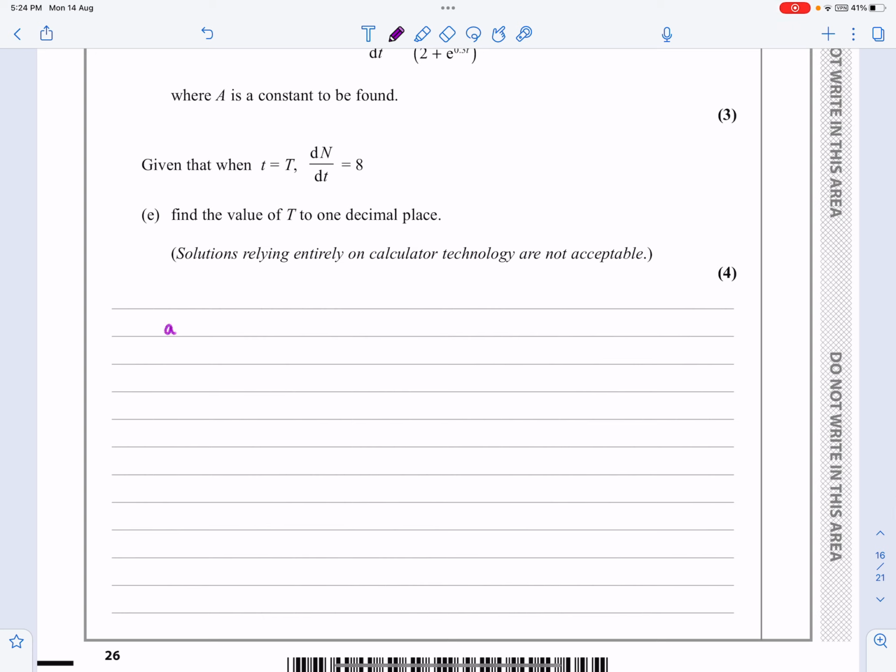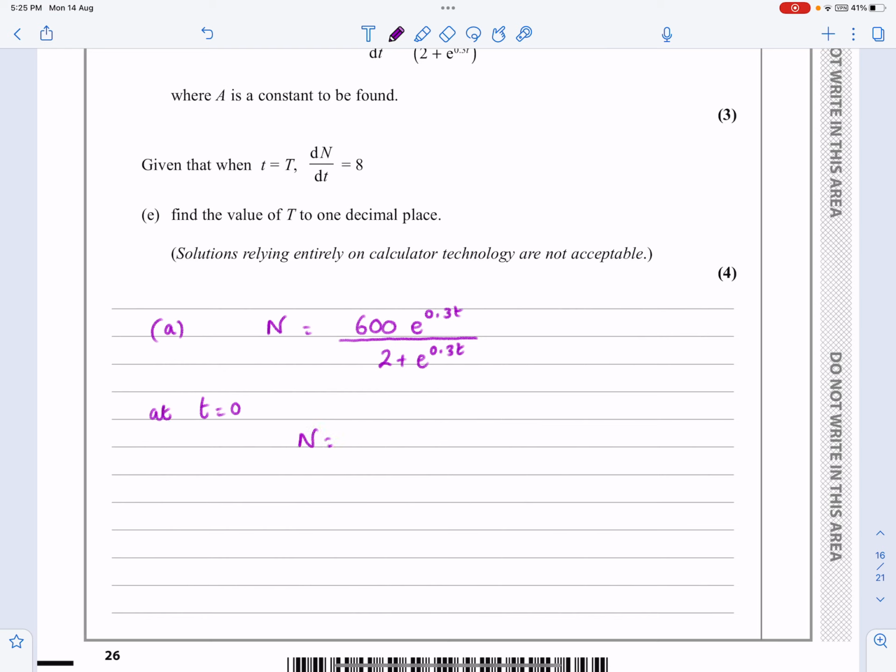So A, what have we got? We've got n is equal to 600e^(0.3t) over 2 plus e^(0.3t). A relatively standard sort of function that they give us. They're always going to be not particularly nice to work with. But for part A, as I said, we're saying t equals 0.